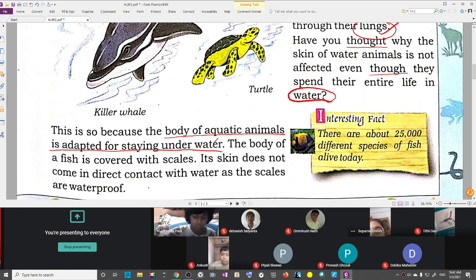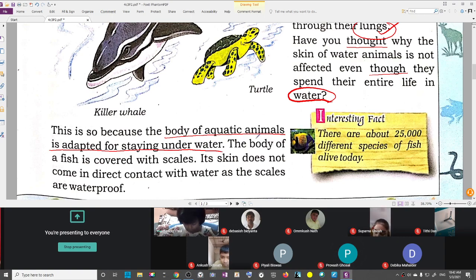Suppose you are staying on land. Does your skin get dry every time? No. In the same way, when aquatic animals stay in water, their skin also doesn't get damaged every time. Is that clear?